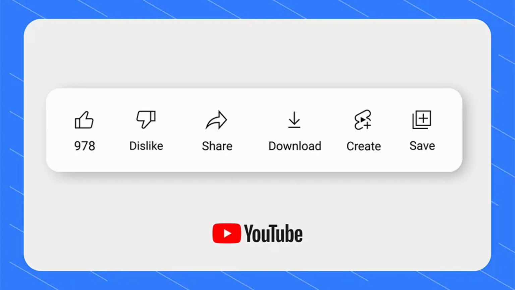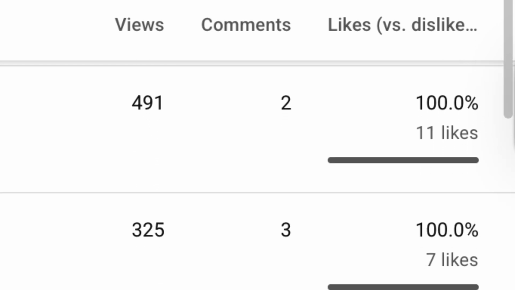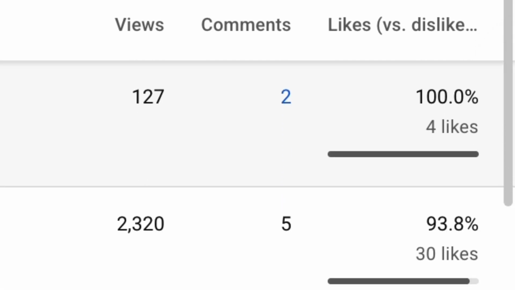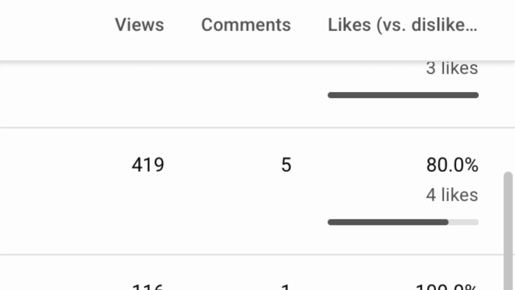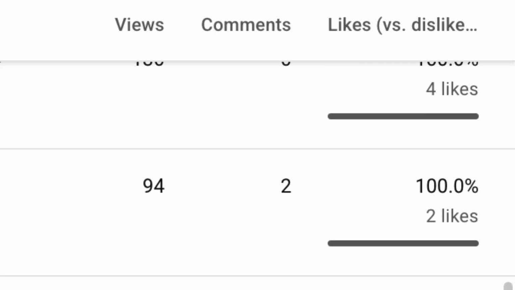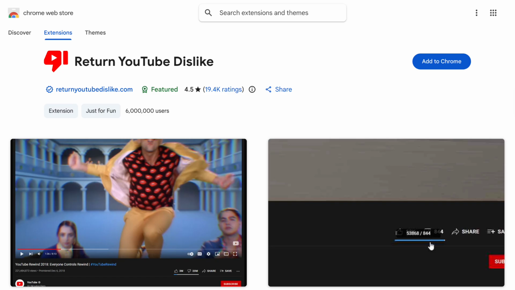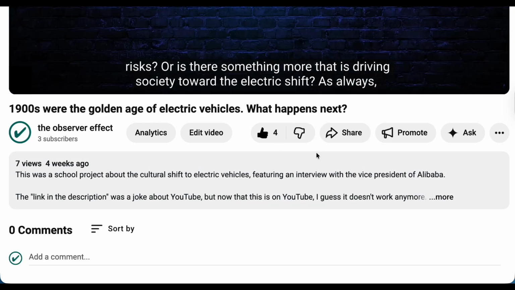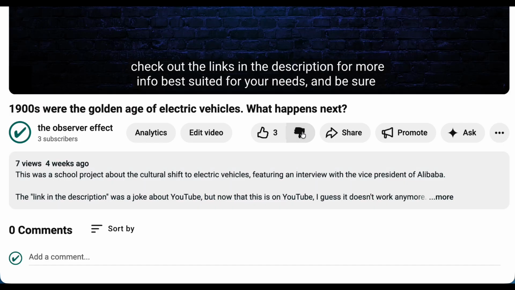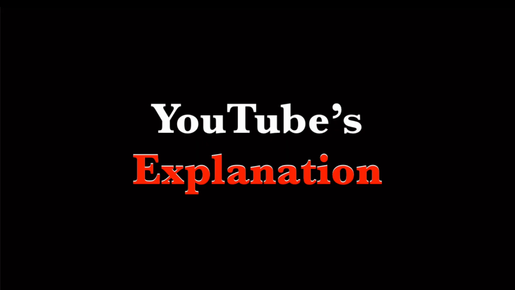longer see dislike statistics. You can still dislike, and the creator can still see the number of dislikes on the video, but the metric is now hidden from the public. Creators may also turn off the dislike button completely, making you unable to give feedback altogether. There are a few extensions that show you the dislike count, but for the general public, it has disappeared from the platform. Now, here's how YouTube explained the decision in a video on the YouTube creators channel.